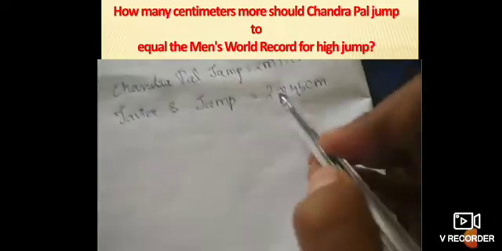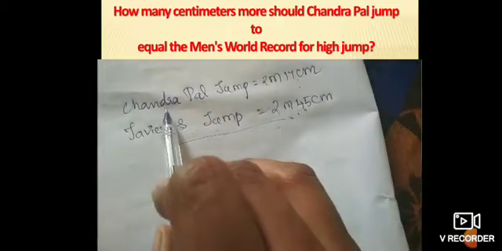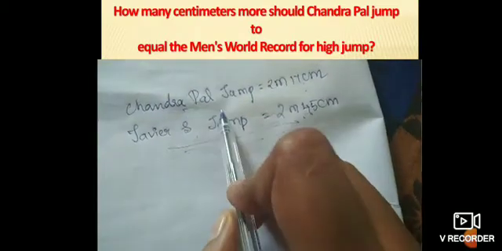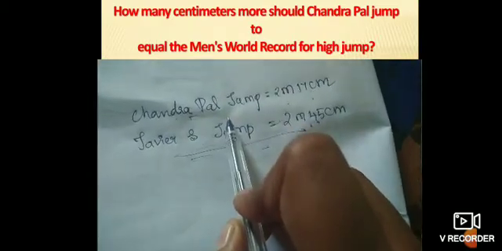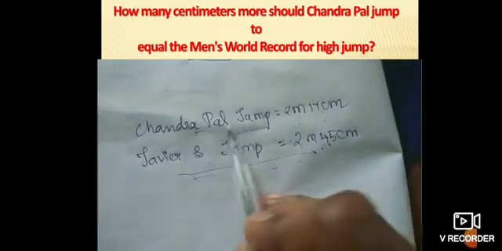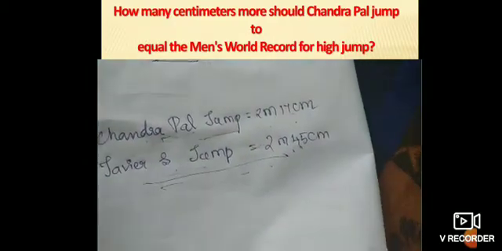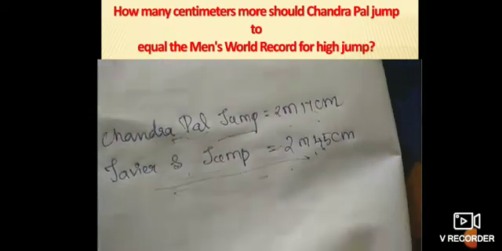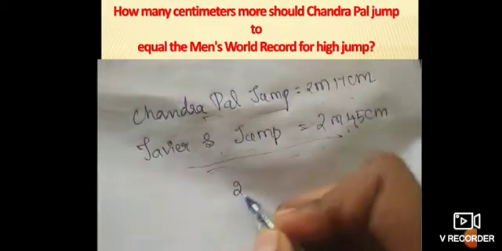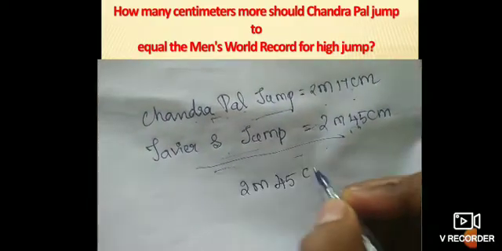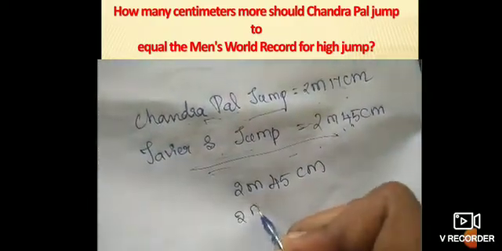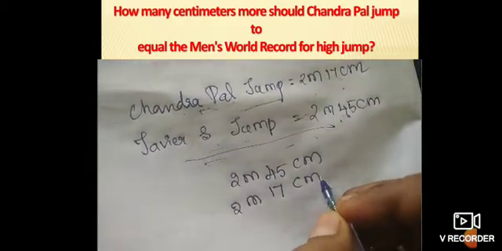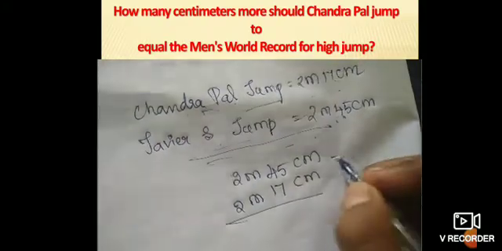So he is the men's high jump world record holder, and he is the Indian record holder for high jump. Okay? So how many centimeters more should Chandrapal need to equal Javier's jump? Here we have to use the operation subtraction. Let us subtract 2 meter 17 centimeter from 2 meter 45 centimeter to get the answer.